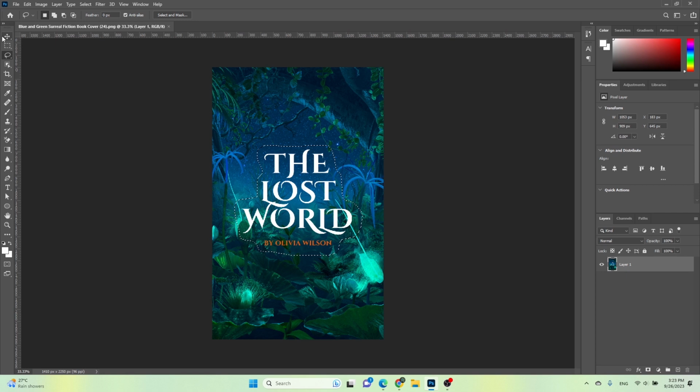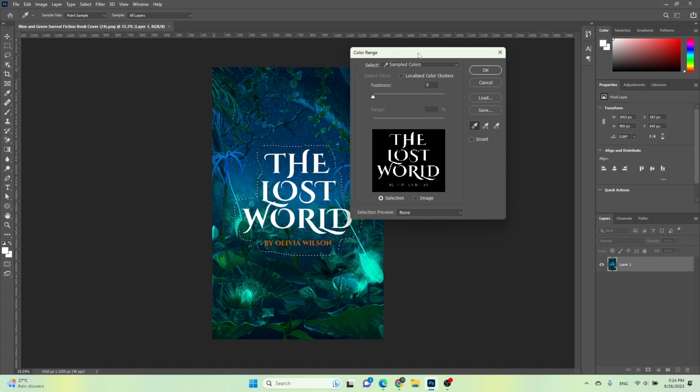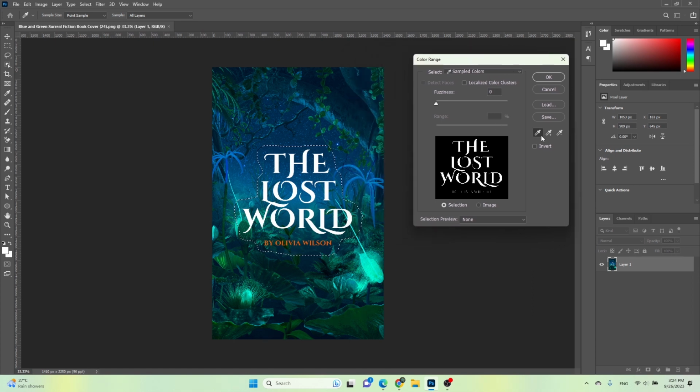Once you've made the selection, go to the Select menu in the menu bar and choose Color Range. Now, use the eyedropper tool to pick the color of the text, and if there are multiple colors, select the eyedropper tool icon with a plus sign and add the other colors as well. Once you've finished, click OK.